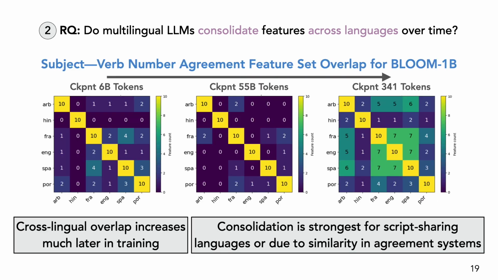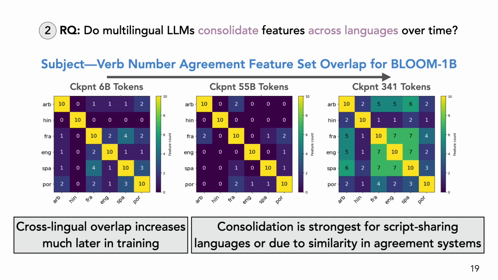To quantify this consolidation, we measure the overlap between each language's top IE features. We first observe that the overlap is not monotonic. It can decrease mid-training, but by the end of pre-training, it increases substantially, especially for languages that share script and subject-verb agreement systems. This suggests that multilingual consolidation is gradual and uneven. The model starts with more language-specific features and later builds more shared grammatical features, though, for example, Hindi shows less sharing.